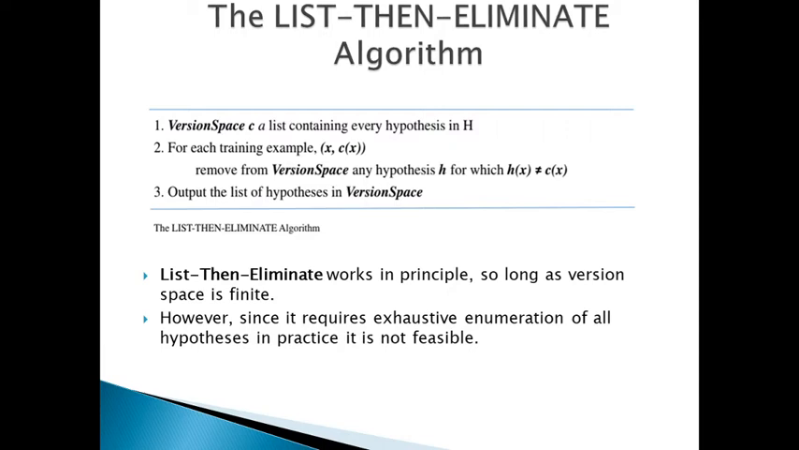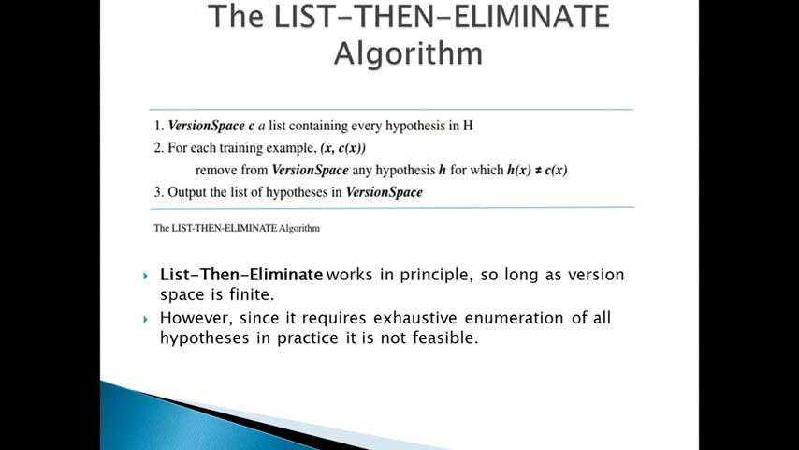I'll repeat. One way to represent the version space is just to list all of its members. This will lead to a simple learning algorithm, which we call the list then eliminate algorithm, which is defined in this particular table, right? Here the list then eliminate algorithm first initializes the version space to contain all the hypotheses in capital H, then it eliminates any hypothesis found inconsistent with any training example.